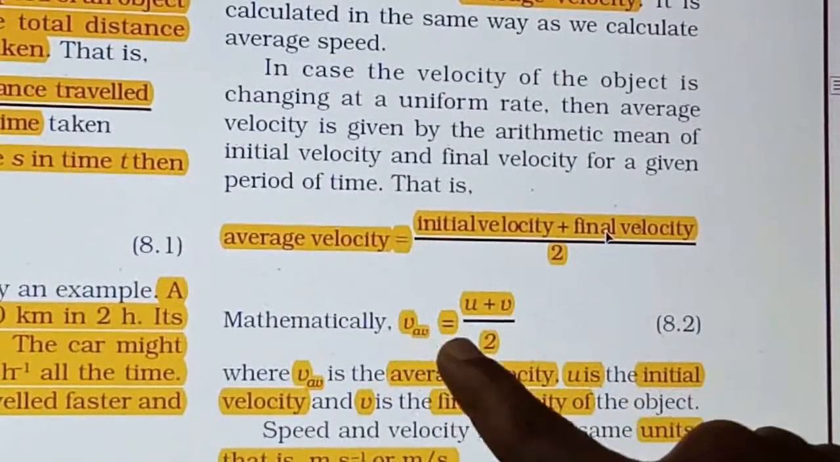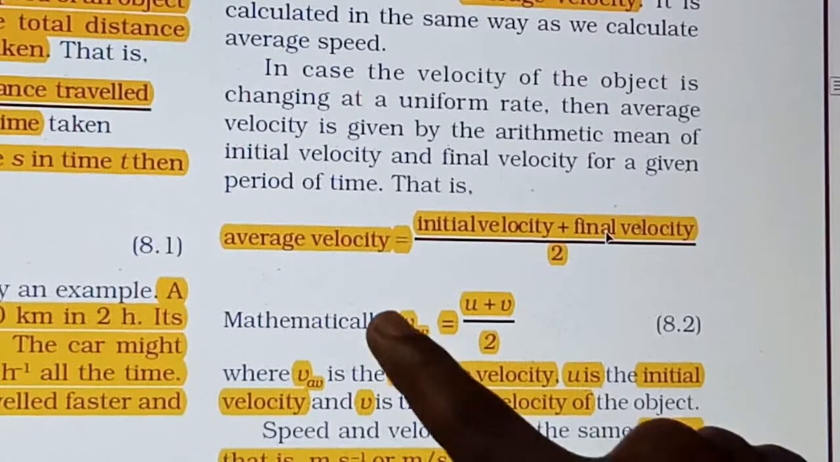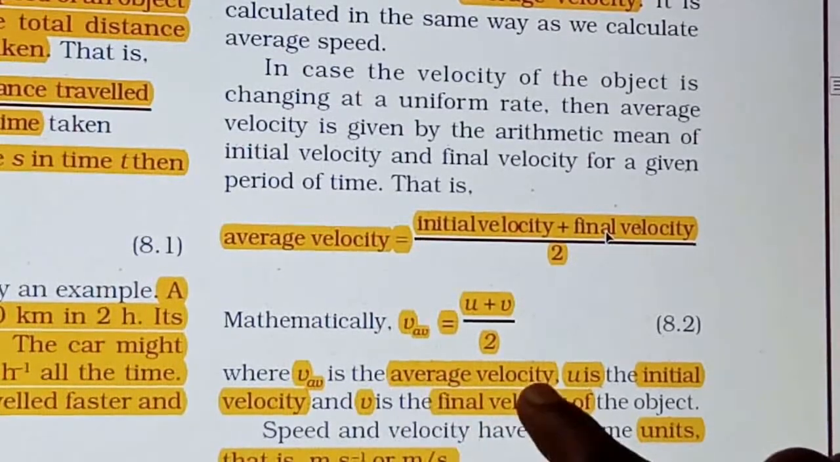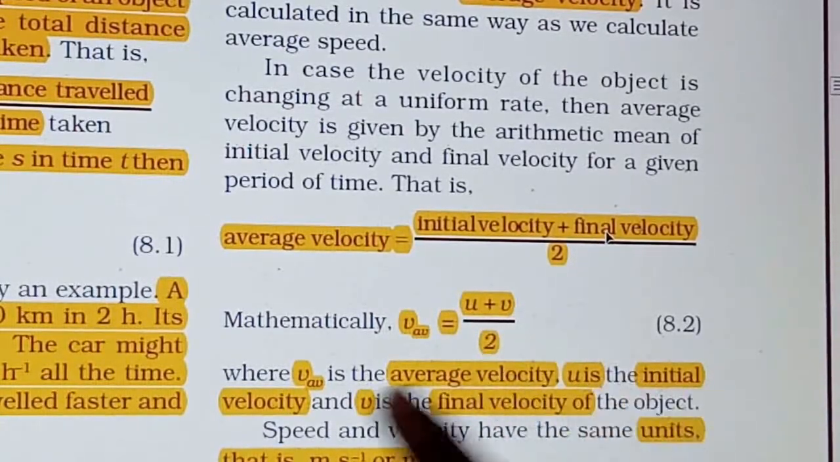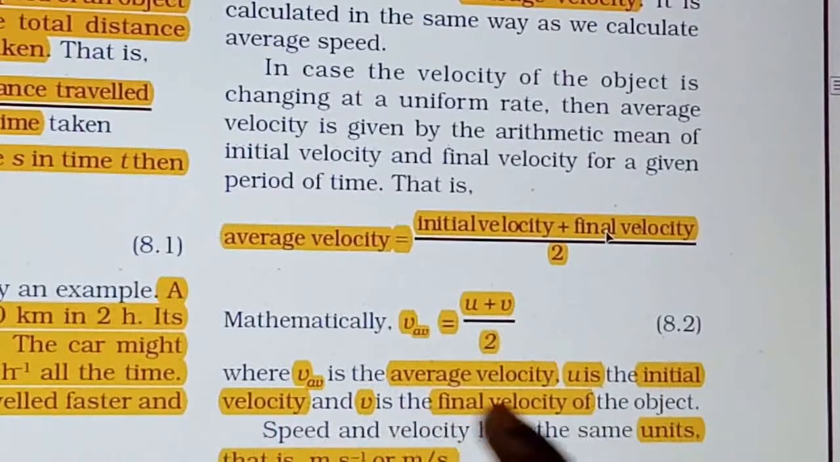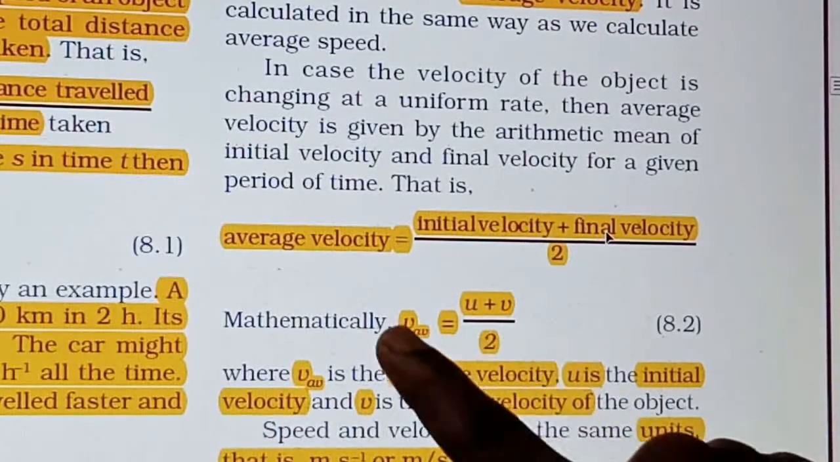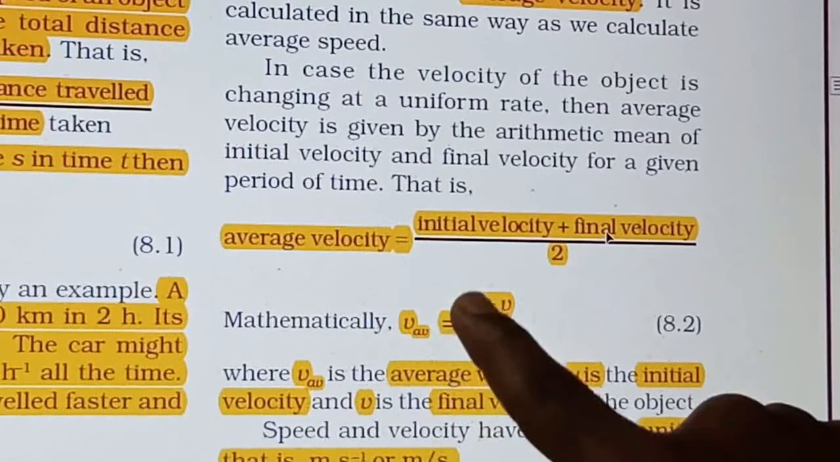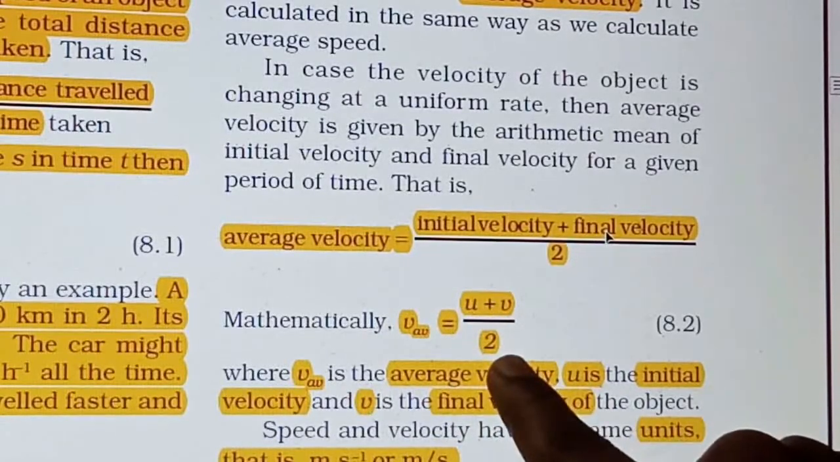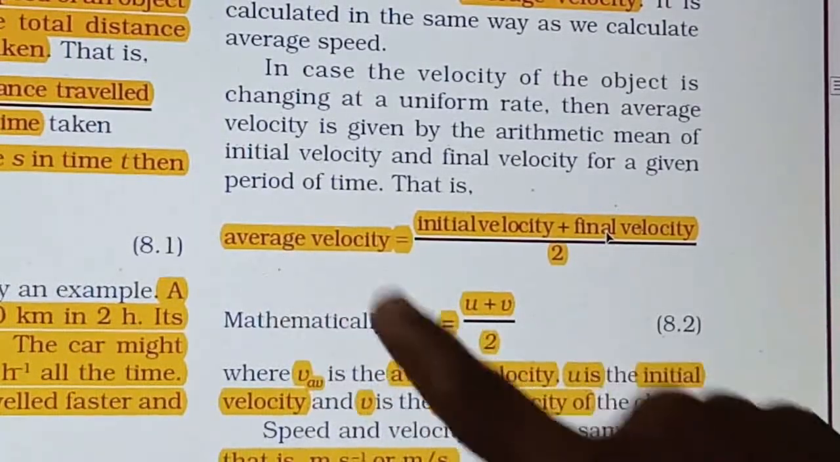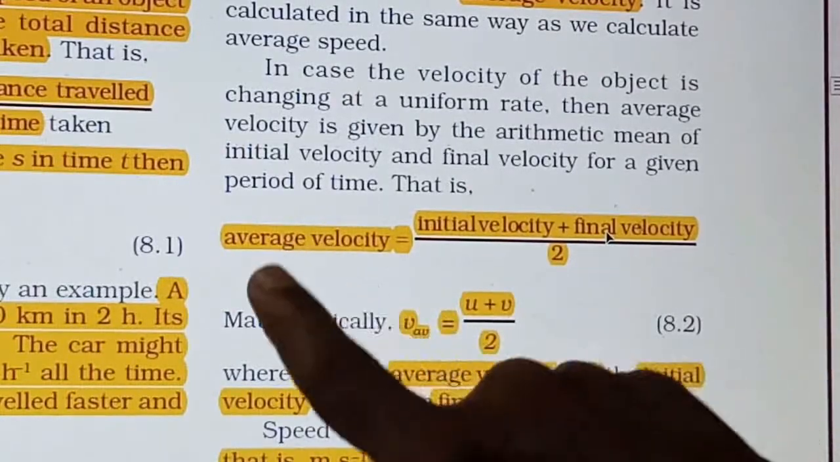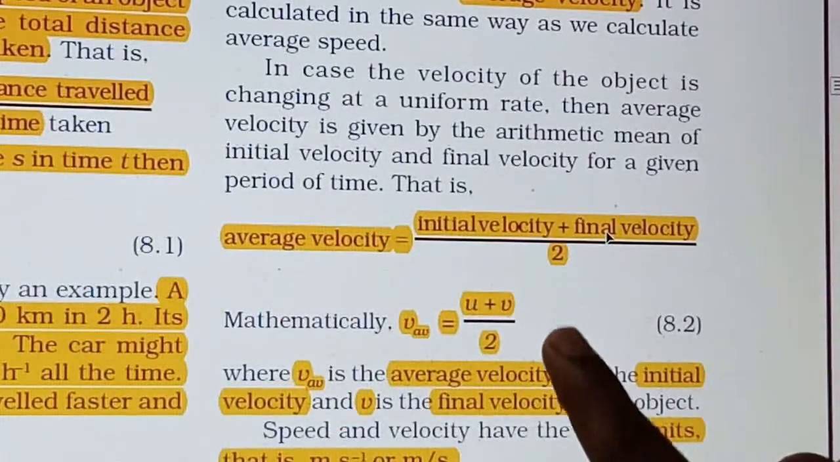You have to remember that V_av is the average velocity, u is the initial velocity, and v is the final velocity. So V_av is equal to (u plus v) upon 2 is nothing but the average velocity. This formula gives you the average velocity of an object.